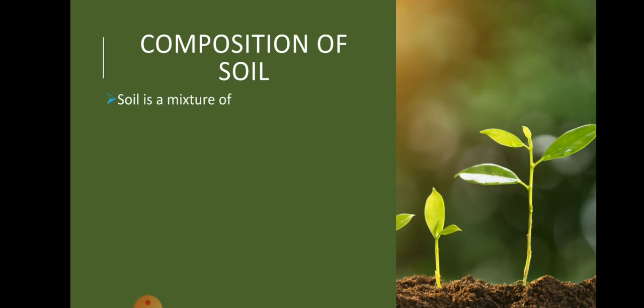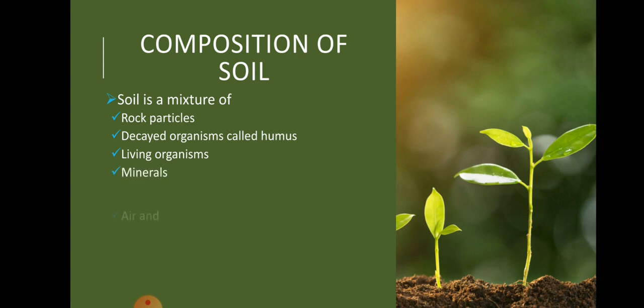So soil is a mixture of rock particles and decayed organisms called humus. Whatever is dead and has decayed is called humus. So soil contains rock particles, humus, living organisms and insects, minerals, air and water. So all these are present in soil.